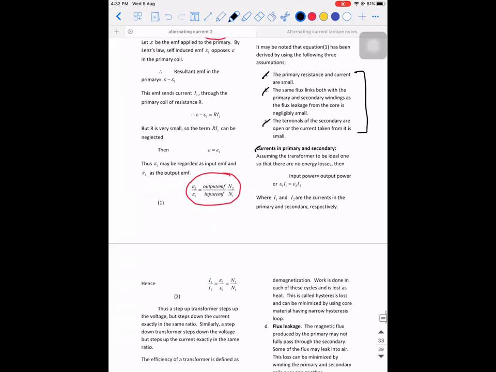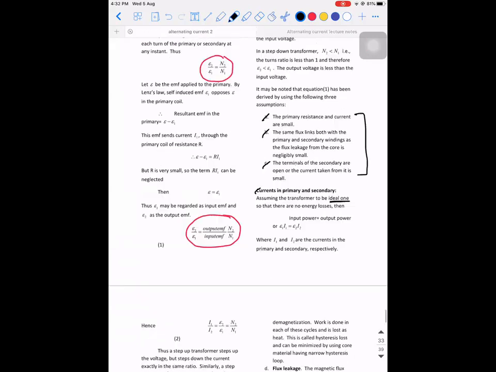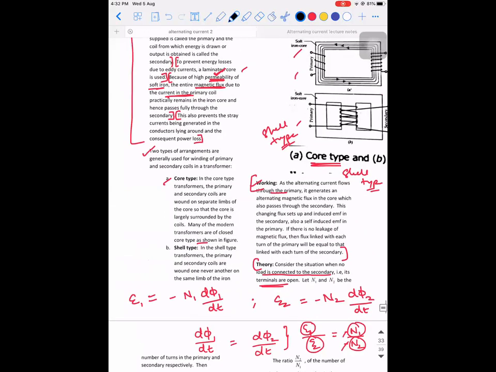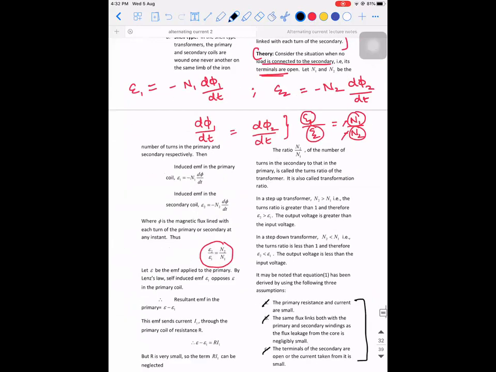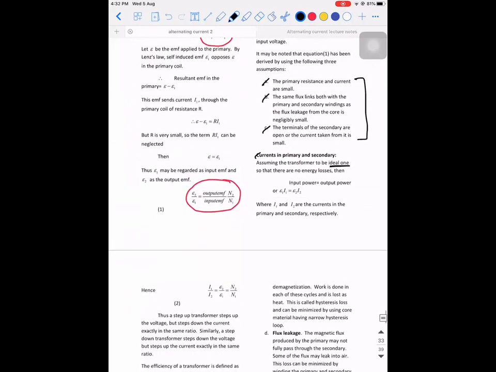So when you talk about a current, if you assume the transformer to be an ideal one, then what will happen? In an ideal transformer, there is no power loss taking place. There is no energy loss that is going to take place. Energy is nothing but power, so the power loss is also not going to be there. So what does instantaneous power stand for? E1 into I1 should be equal to E2 into I2. Are you guys able to understand?